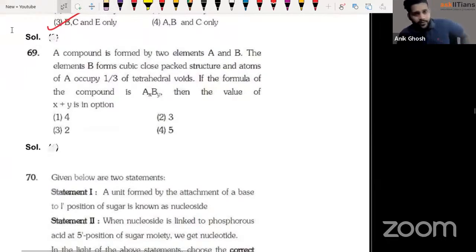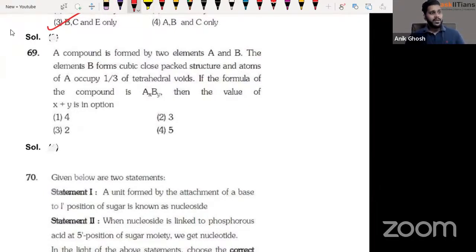Then the question is coming from the solid state, guys. We actually expected a lot more difficult question from solid state, but this question is comparatively very, very simple, isn't it? A compound is formed by A and B, and the B element is forming the cubic close packing, means FCC. So how many B atoms are there, guys? In a total FCC, there are total 4 atoms, right? So there are 4 B atoms.